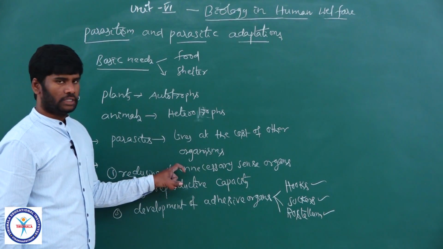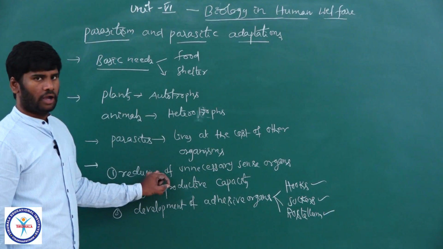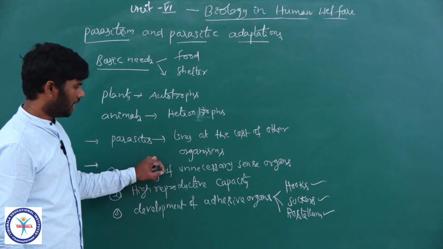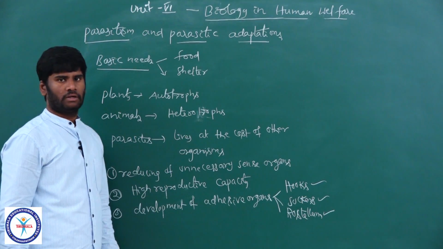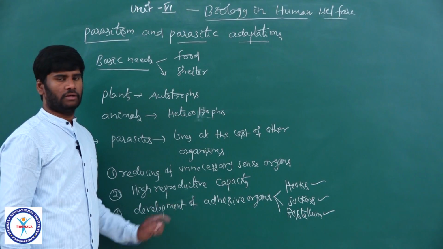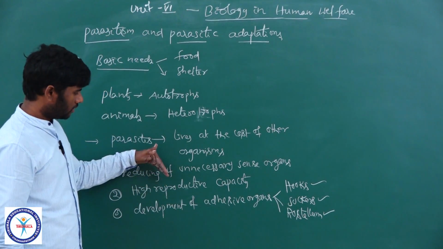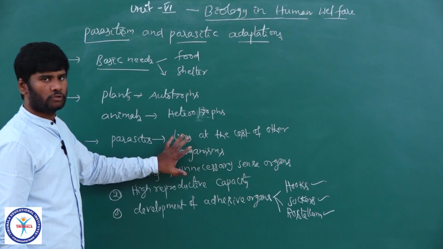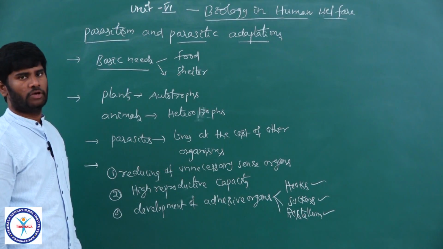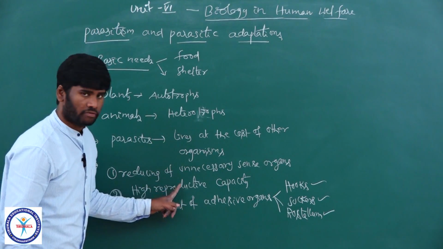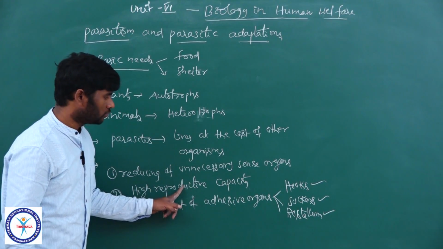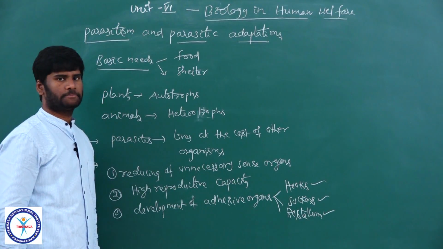Next, high reproductive capacity. The host body tries to destroy or eliminate 99% of the parasites, but still 1% remains. If the host body eliminated all the parasites, there would be no survival of the parasites inside the body of the host. So in order to survive, they need to reproduce themselves in millions.